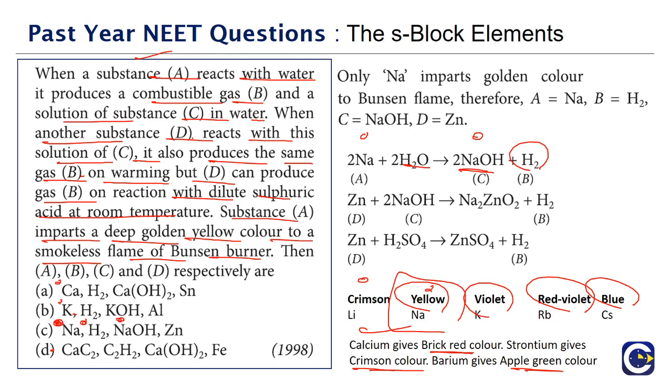The question about D, if you are able to see the options, then we have got the answer anyway, but still because they are talking about D, which can produce hydrogen gas with dilute sulfuric acid, zinc will be able to produce hydrogen gas with dilute sulfuric acid, and zinc on warming with sodium hydroxide will be able to give us sodium zincate and hydrogen. Zinc we know has an amphoteric nature, but with dilute sulfuric acid, zinc will directly react. Zinc granules and dilute sulfuric acid is a common reaction that we see where it will produce hydrogen gas, which is of course going to burn with a pop sound.